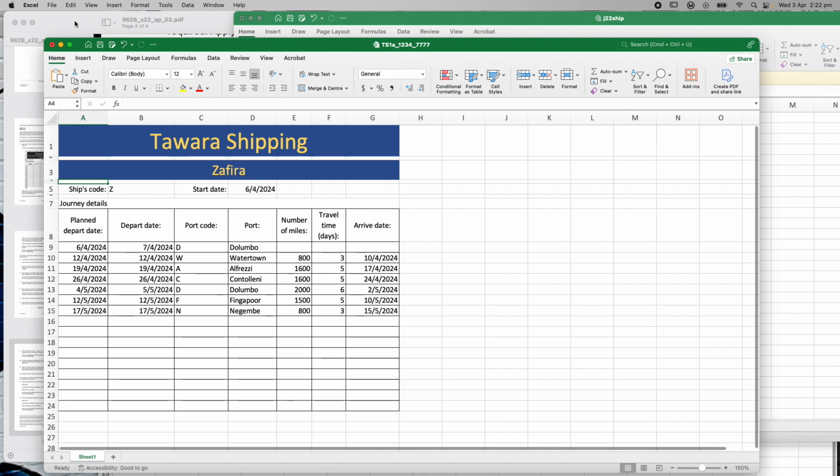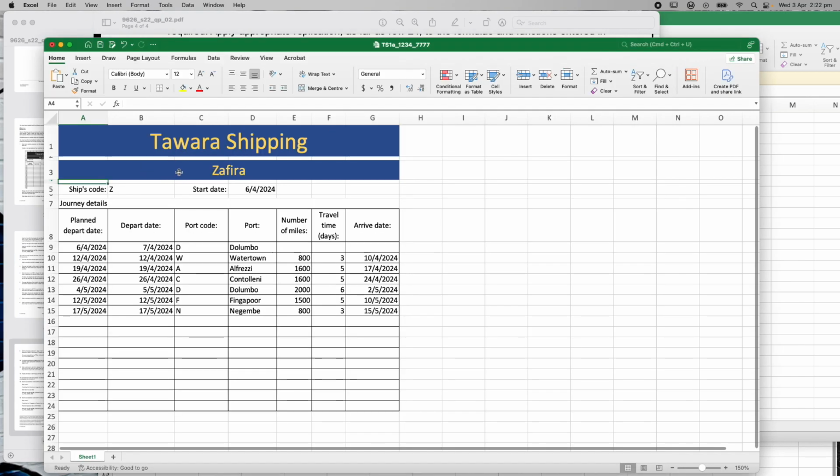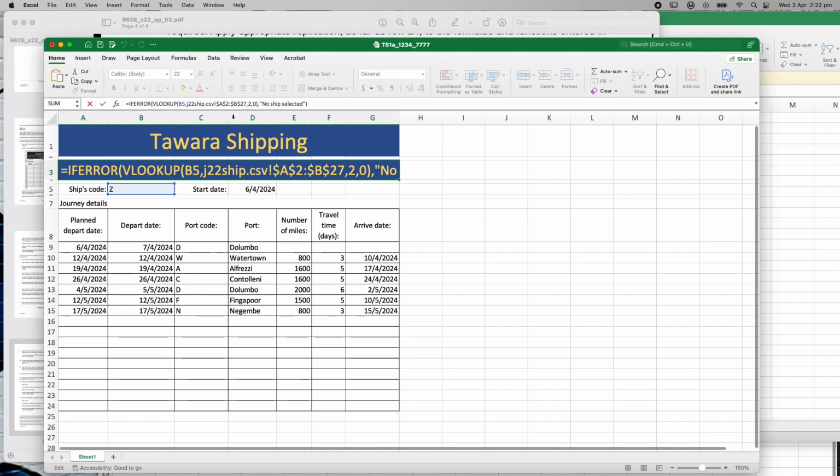Now, if I go back to the question, just have a quick look here. It says, enter the formula, ship's itinerary 4. All right, so I've got to add that ship's itinerary 4 into here. Okay, so let's go back to here. And before the IFERROR, let's put it in about there. Inverted commas and an and sign.